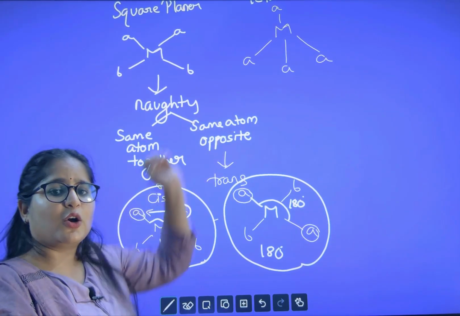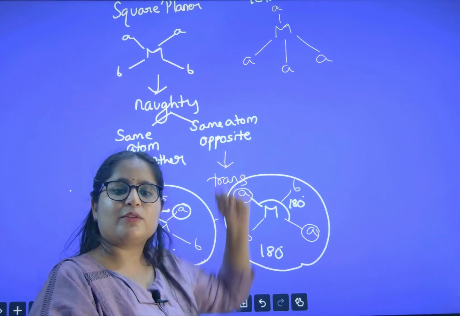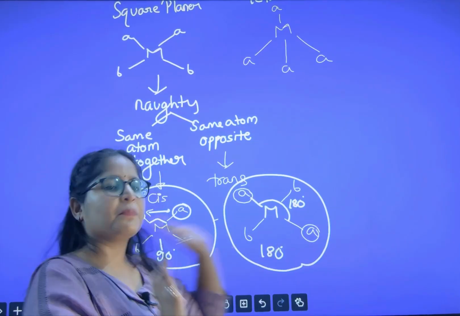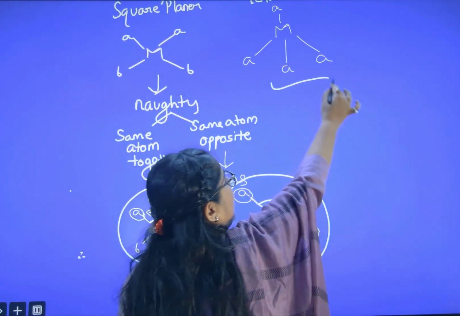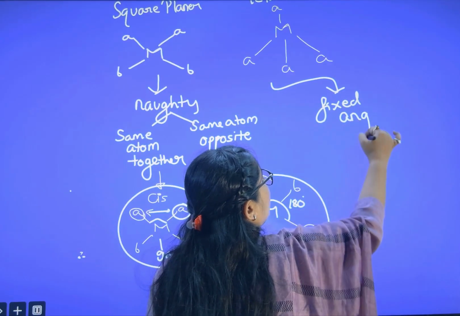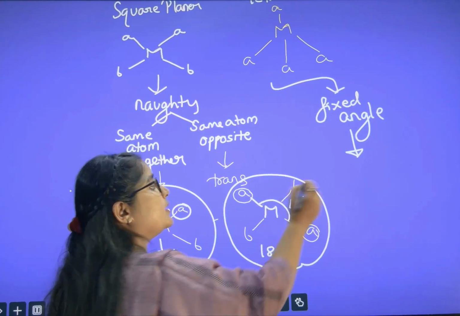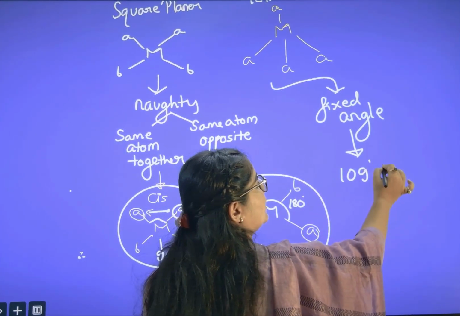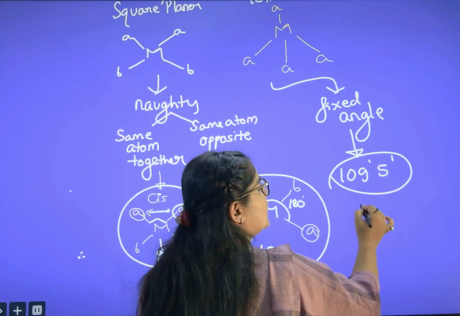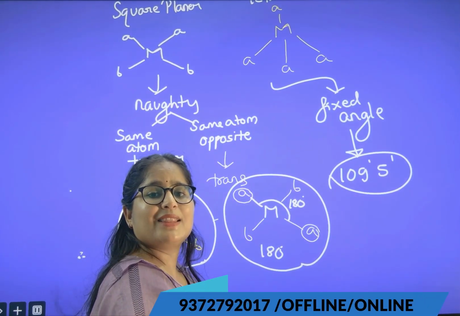It is lying in the corner. Now what about tetrahedral? I have told you tetrahedral is like me: single, classy, silent, rigid. So tetrahedral has a fixed angle, 109 degrees 5 minutes. As they have a fixed angle, we cannot change the orientation. If we can't change the orientation, then no geometrical isomerism.